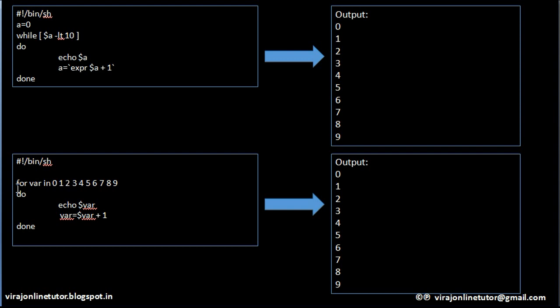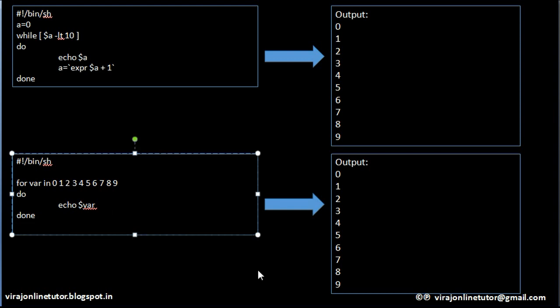So one more example of the for loop. In this example, for variable in 0 to 9, we are echoing. So this statement is not required. Okay. So over here,